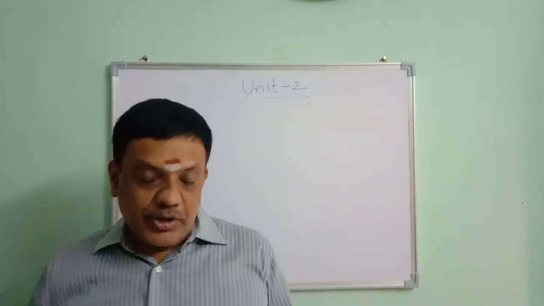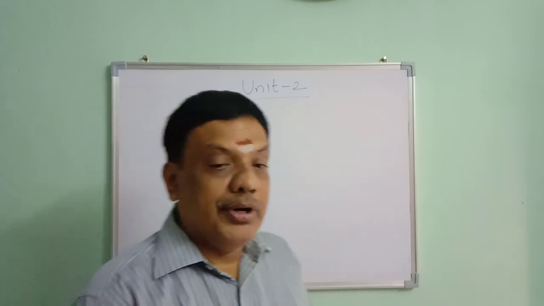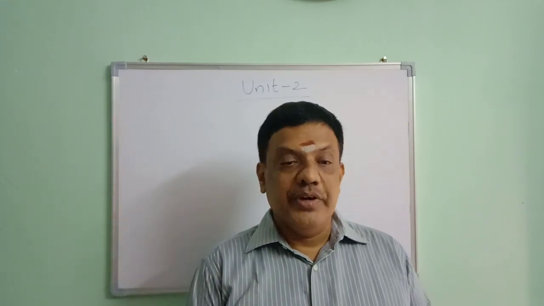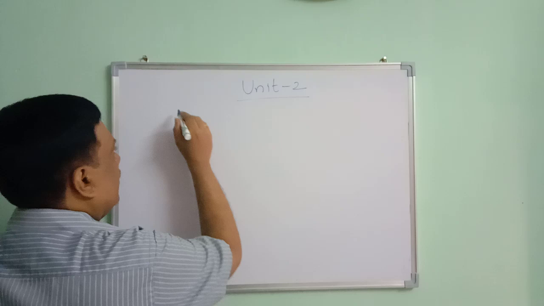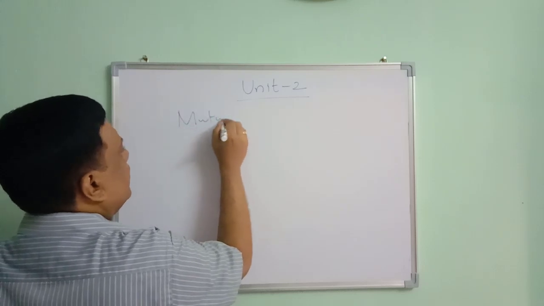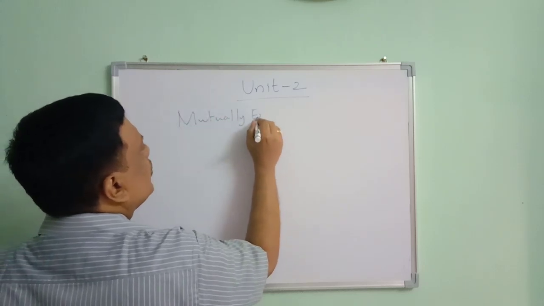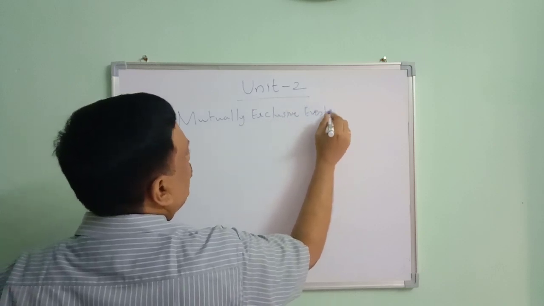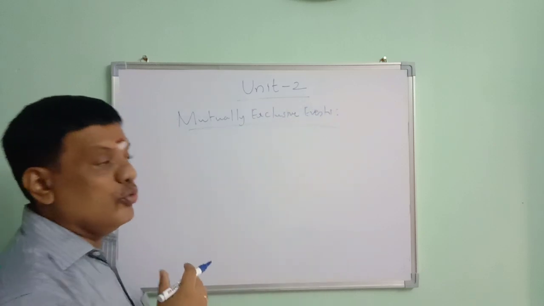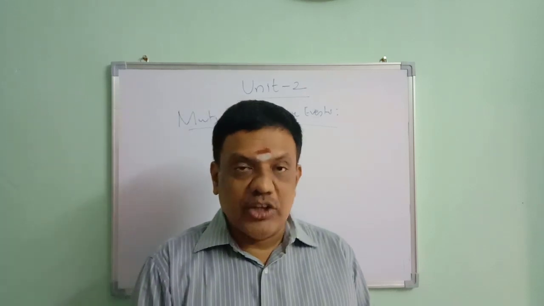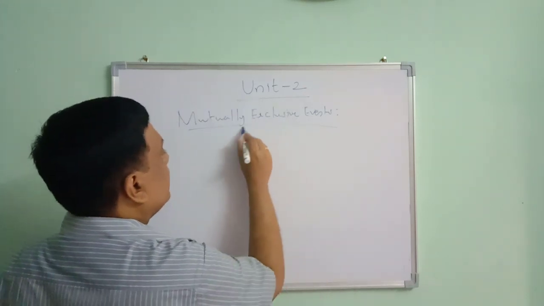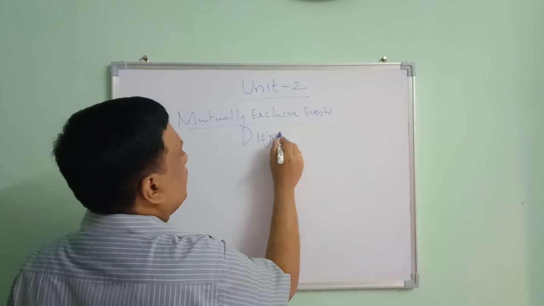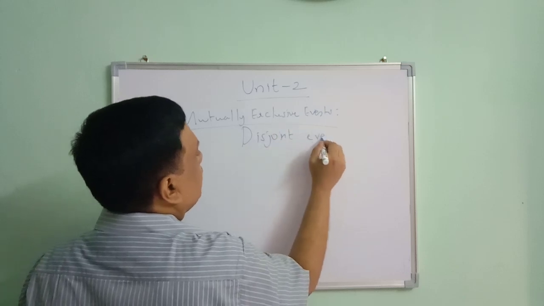In the addition theorem of probability, we come to an important definition, mutually exclusive events. I want to once again define mutually exclusive events. Two events A and B are said to be mutually exclusive events if they have nothing in common, or they are disjoint events.